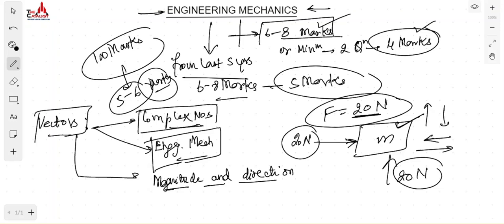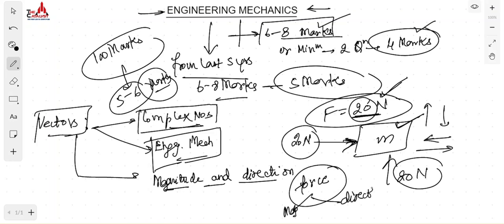So to get the position of a body under the action of a force, we need to define the magnitude, which is 20 Newton, and the direction of the force. It means that to completely define a force, you need magnitude as well as direction.